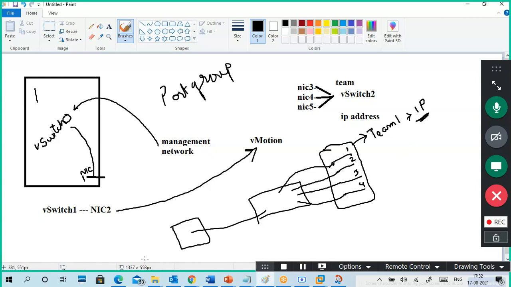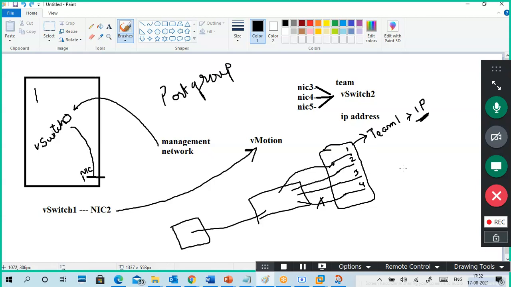So for sending and receiving packets, any one can receive it. If one NIC is down, no problem. The other three NICs will give you service. That is called fault tolerance.